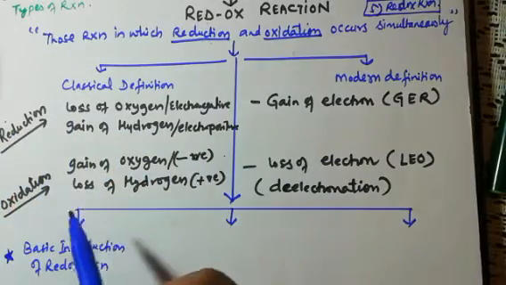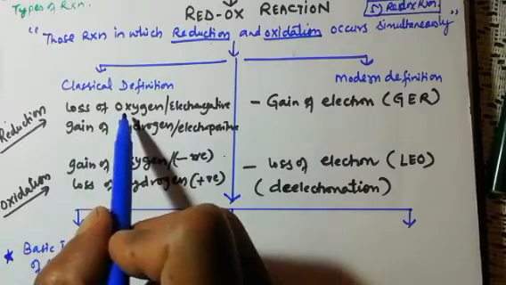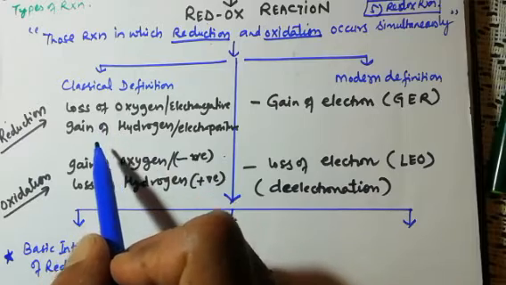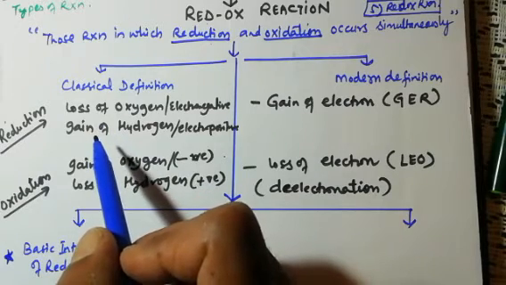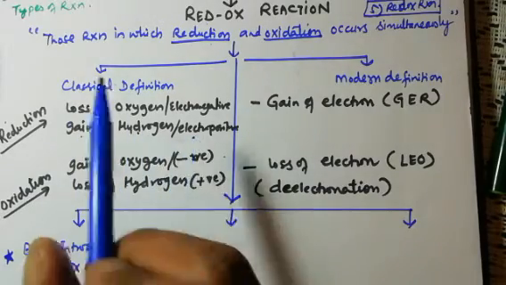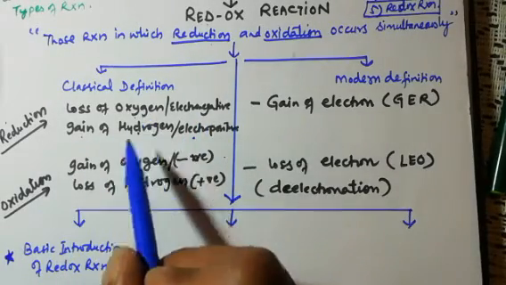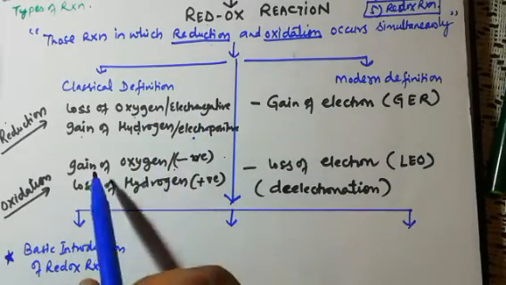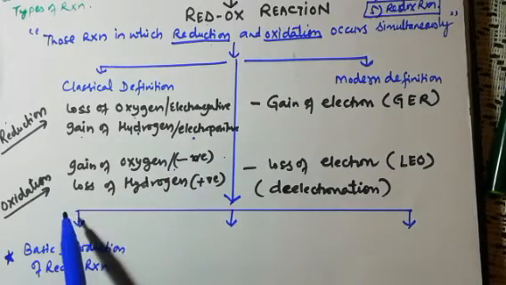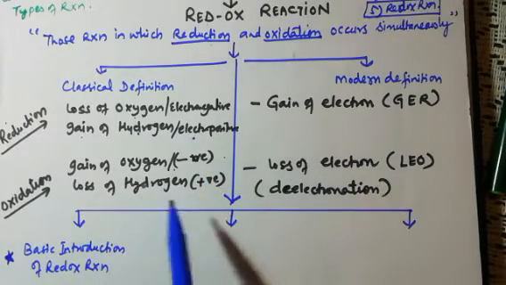According to the classical definition that we studied in 10th class also, reduction is the process which involves the gain of hydrogen or electropositive element and loss of oxygen or electronegative element. Whereas oxidation is opposite to reduction. It is a process where there is gain of oxygen or an electronegative element, and loss of hydrogen or an electropositive element.